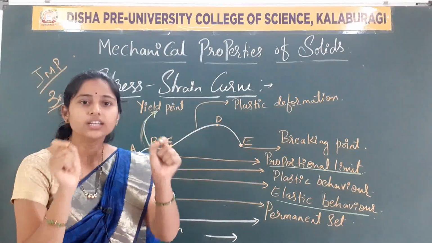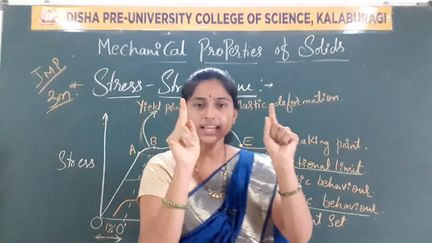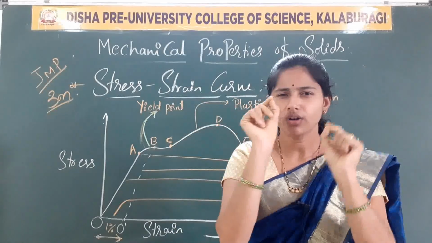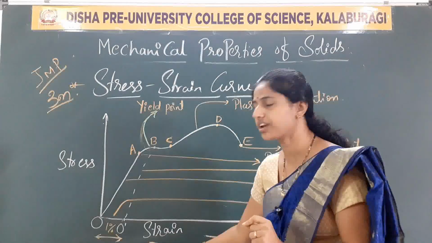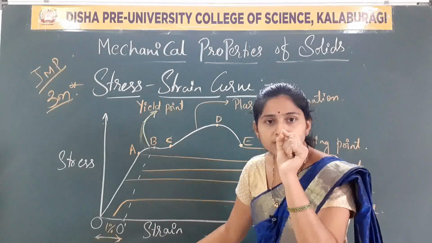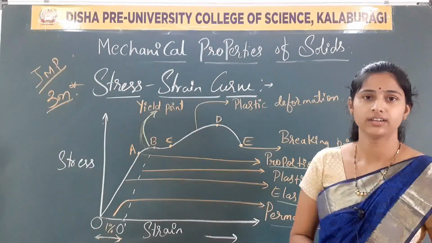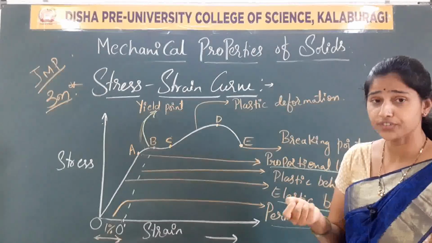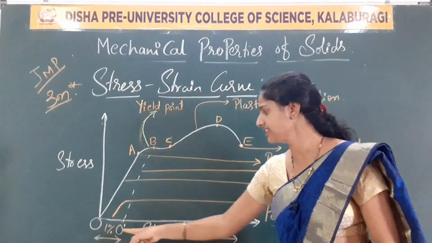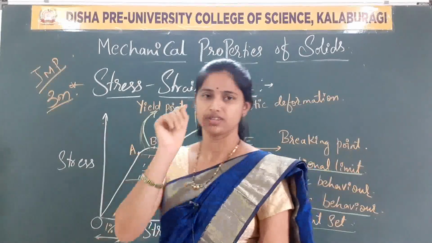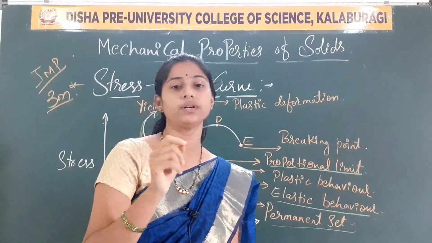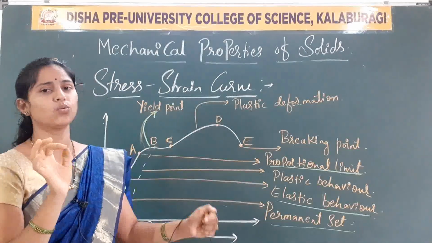The elongation in the metallic wire is stretched, about 1% of strain. We got 1% of permanent set here. How much percentage of strain did we get? A little bit, that is 1%. For explanation purposes, we can assume it as 1%.